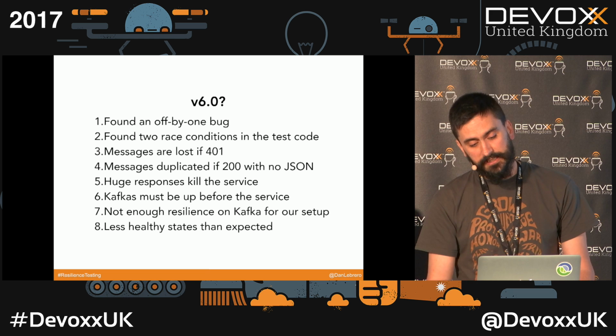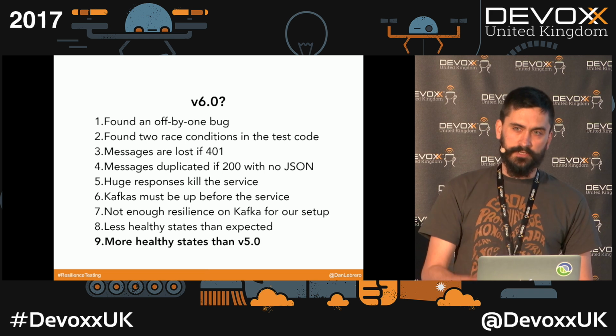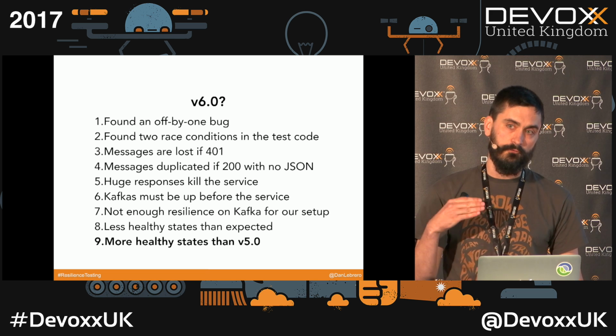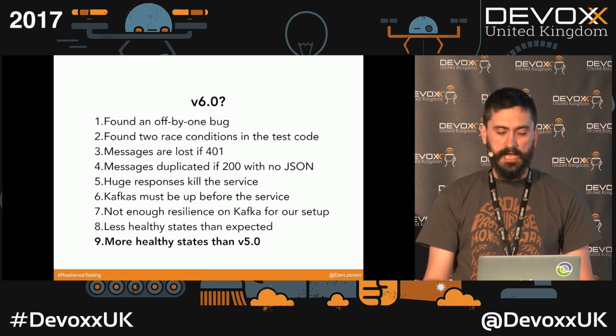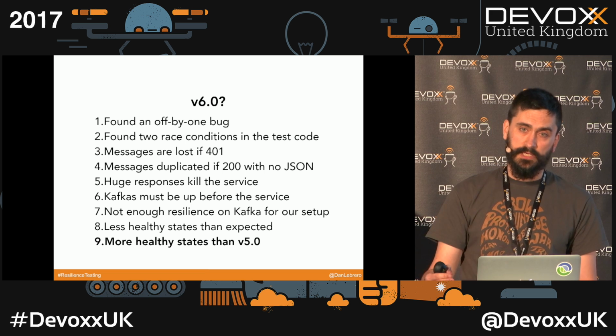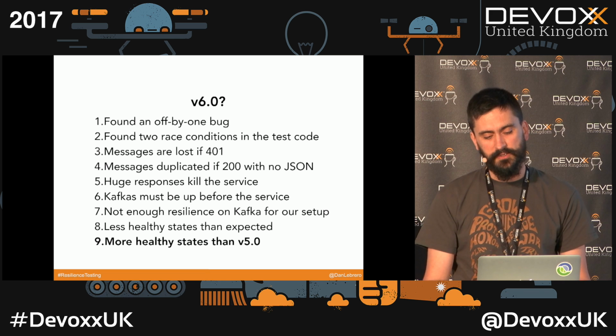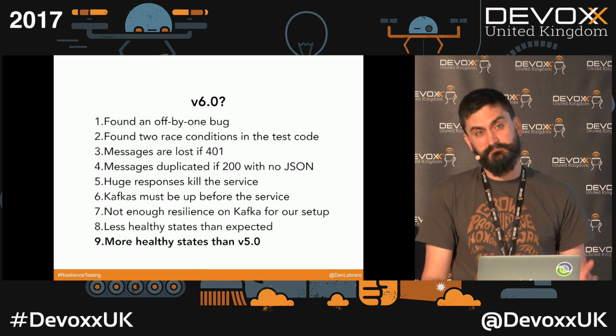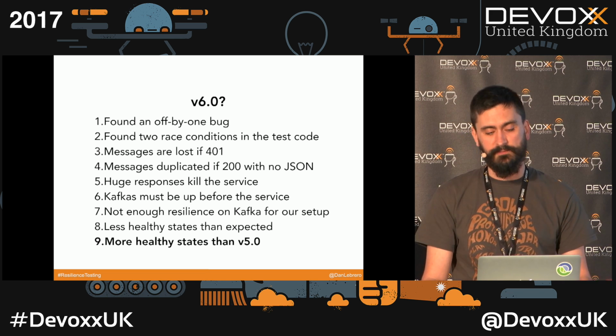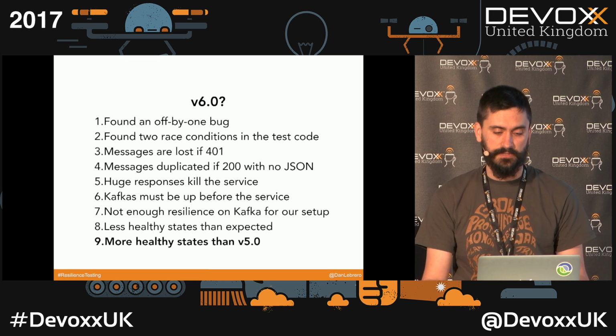And the last thing is that between version 5 and version 6, we actually re-architected the system. And it was interesting to see that version 6 had a bigger proportion of healthy states, which means that version 6 was, by definition, more stable than version number 5.